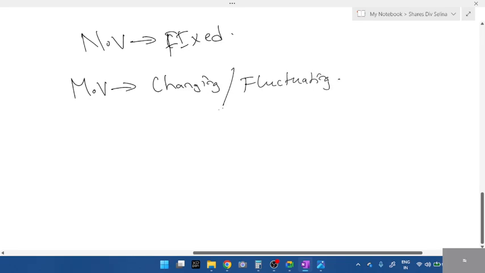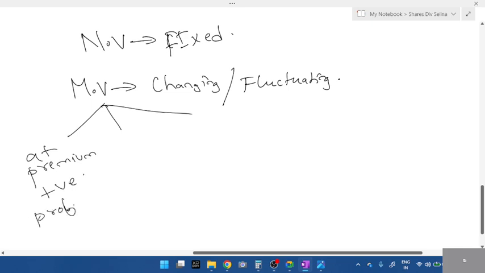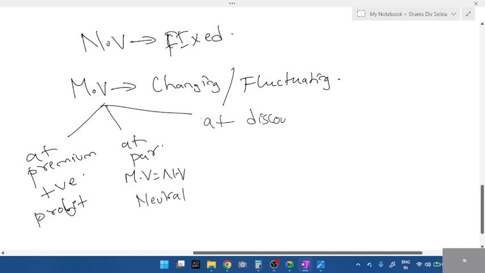And this market value depends on three types. At premium. At premium meaning you can take it as positive or profit. Next is at par. At par is not under loss or profit. That is market value will be equal to nominal value. Okay, neutral. Next one is at discount. At discount we also call it as loss, negative, and that is market value will be less than nominal value.